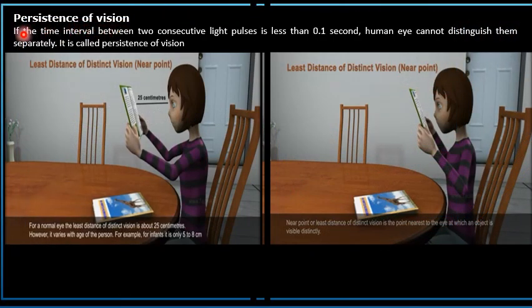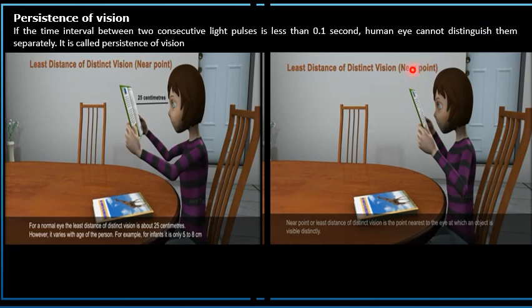Persistence of vision. If the time interval between two consecutive light pulses is less than 0.1 second, the human eye cannot distinguish them separately. This is called persistence of vision.